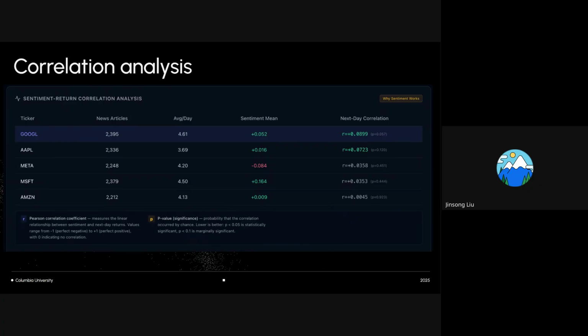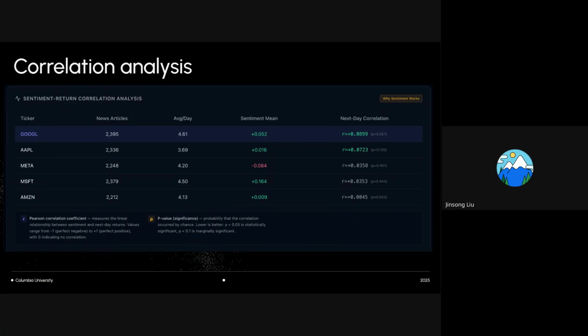Although these correlation values are relatively small, this is expected in financial markets where prices are noisy and influenced by many factors. Importantly, the results suggest that news sentiment doesn't act as a standalone predictor, but rather provides a weak yet consistent signal that can be valuable when we combine it with market features.